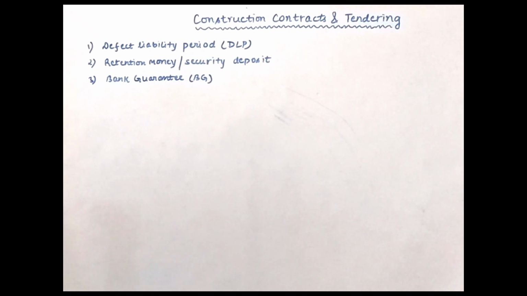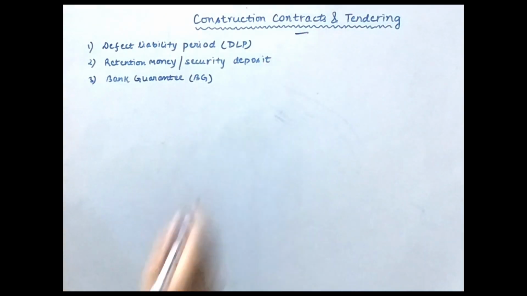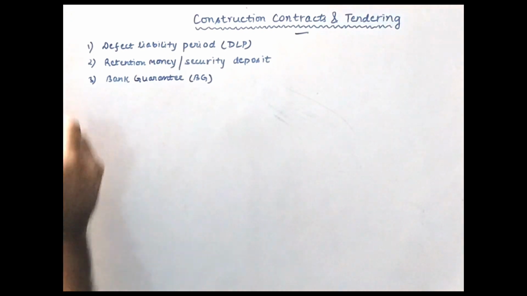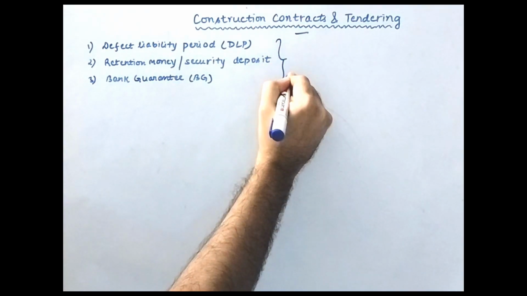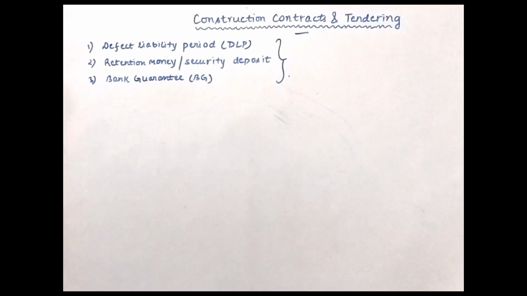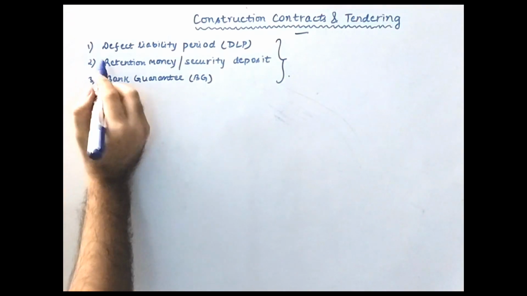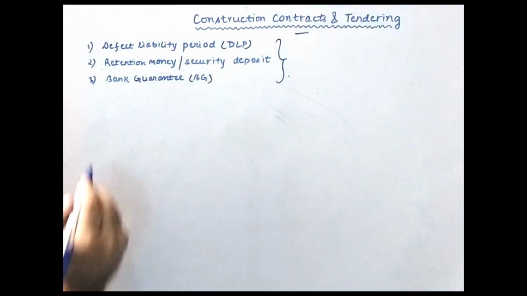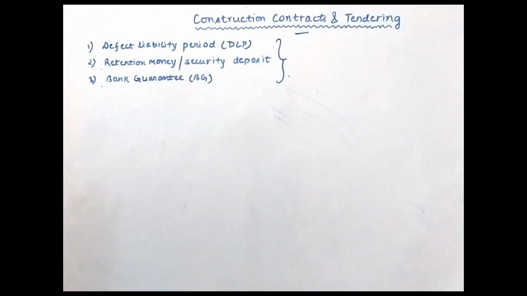This is a very important video from the topic of construction contracts and tendering. In this series, we will be discussing three important terminologies associated with construction contracts and tenders: the defect liability period, retention money, which is also called security deposit, and what is a bank guarantee.